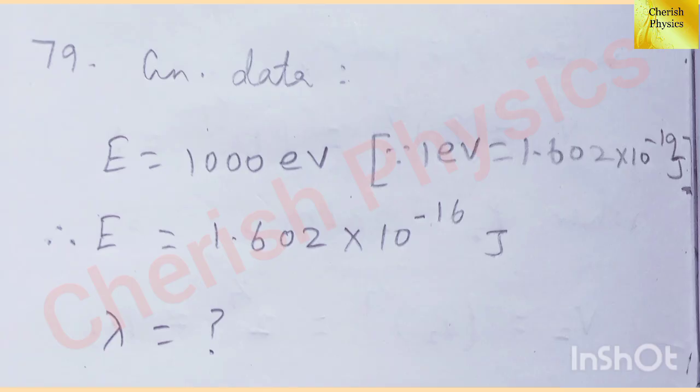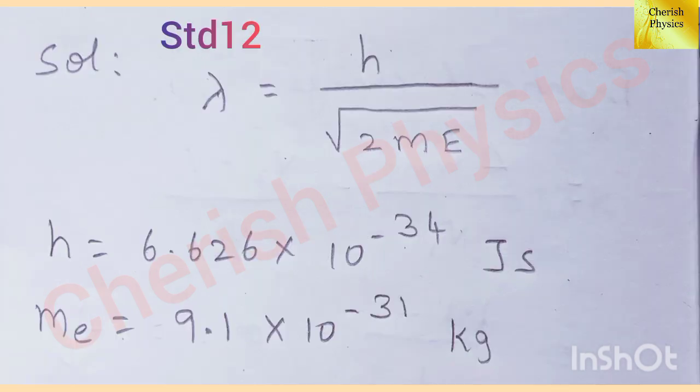We know 1 electron volt equal to 1.602 into 10 to the power minus 19 joule. Hence, E equal to 1.602 into 10 to the power minus 16 joule. We have to find the de Broglie wavelength lambda. The de Broglie wavelength lambda equal to h divided by root of 2mE, where h is the Planck's constant. Its value is 6.626 into 10 to the power minus 34 joule second, and m is the mass of the electron. Its value is 9.1 into 10 to the power minus 31 kilogram.